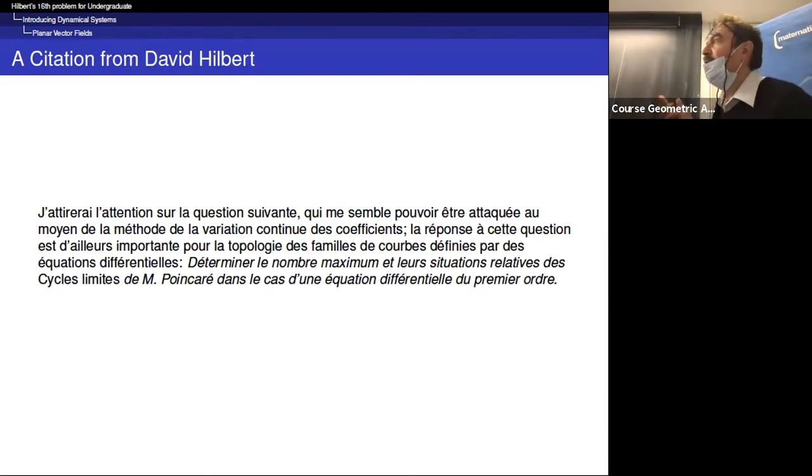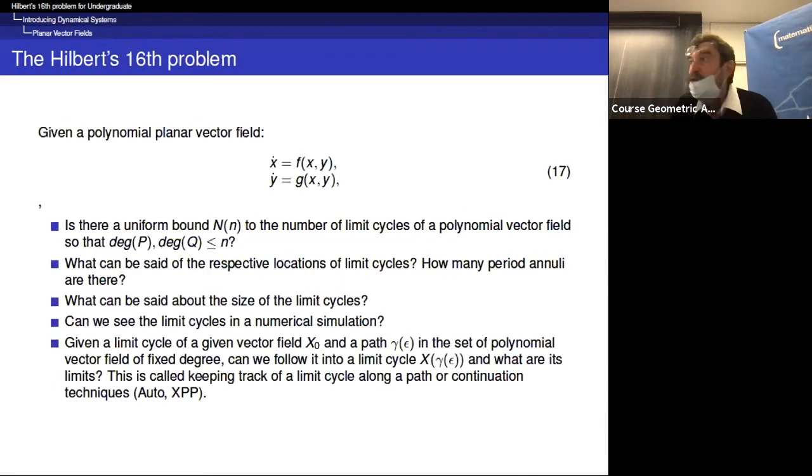The foliation is more or less equivalent to dy over dx is f of xy over g of xy. So it is a first order differential equation in Hilbert's sense, because you have only the first derivative of y as a function of x. So it's not second order.